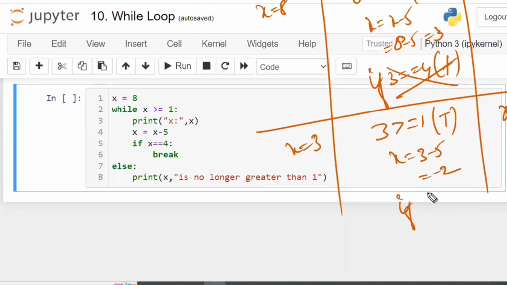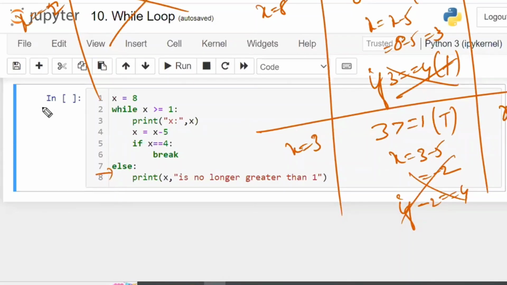3 minus 5, which is minus 2. If minus 2 is equal to 4, the if condition fails, so back again. Now x is equal to minus 2. Minus 2 is greater than or equal to 1, which is false, so the while statement will fail. Come down. Now, will the else part be printed or not?